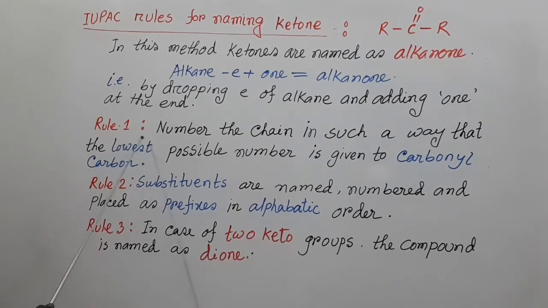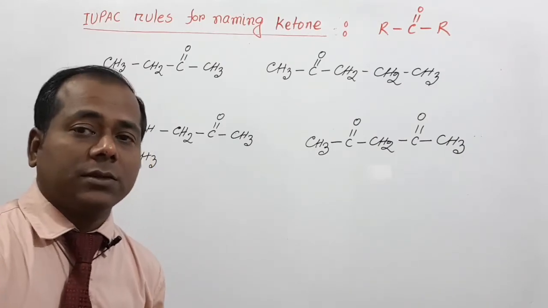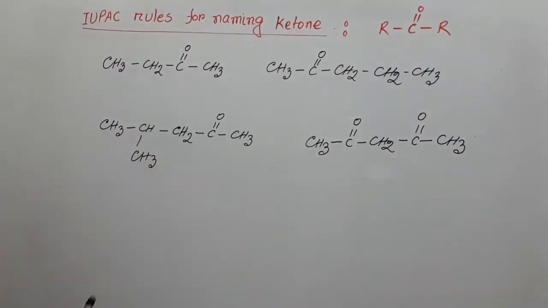Now rule number 1, number the chain in such a way that the lowest possible number is given to the carbonyl carbon. Rule number 2, substituents are named, numbered and placed as prefix in alphabetical order. Rule number 3, in case of 2 keto groups, the compound is named as dione. My dear students, according to our discussion, now we name this compound.